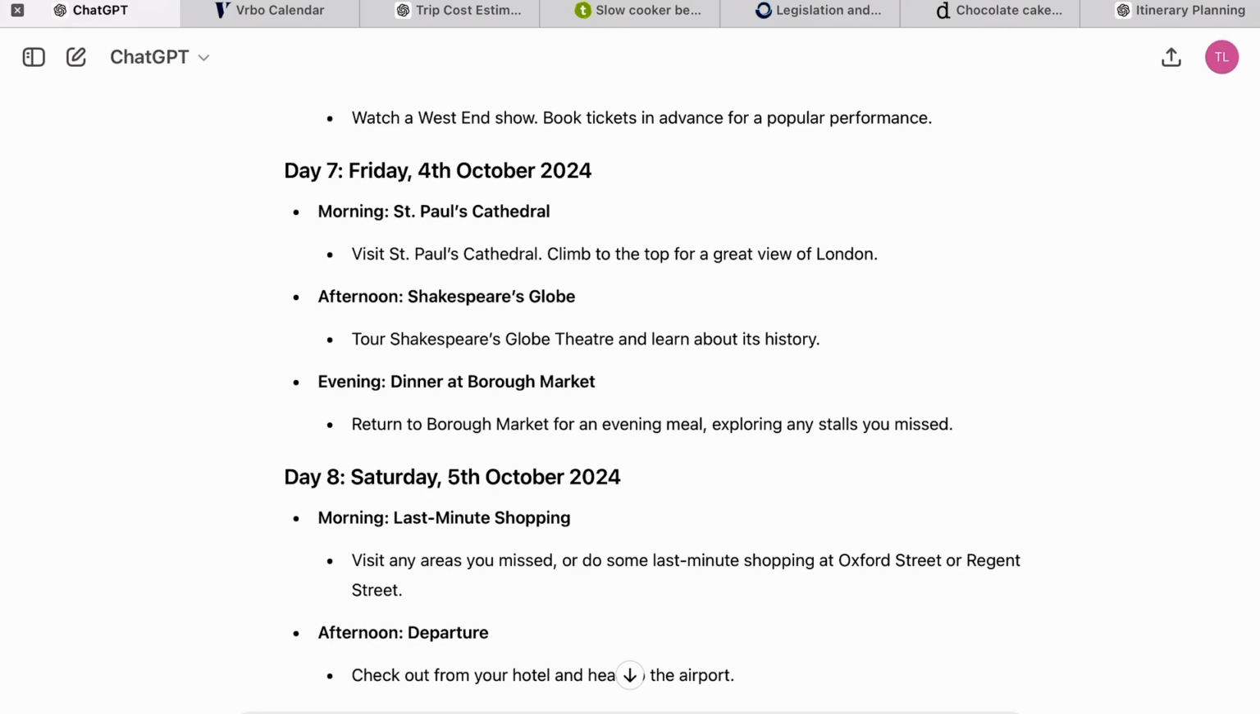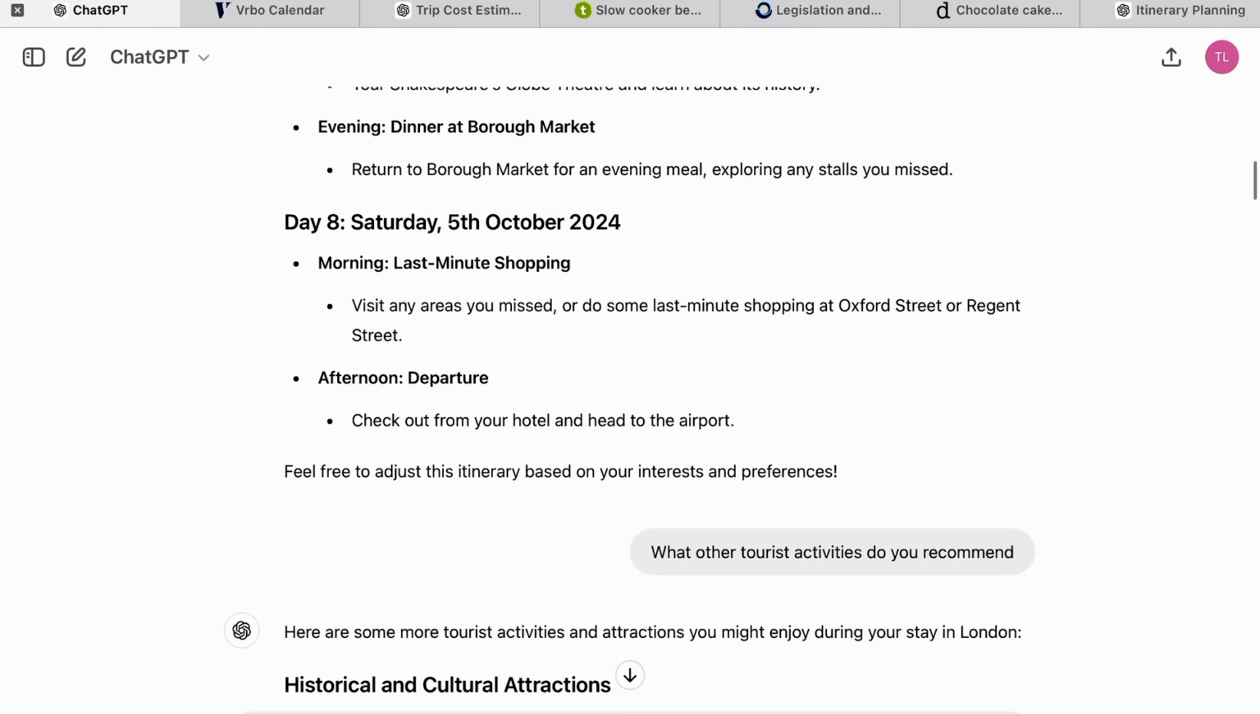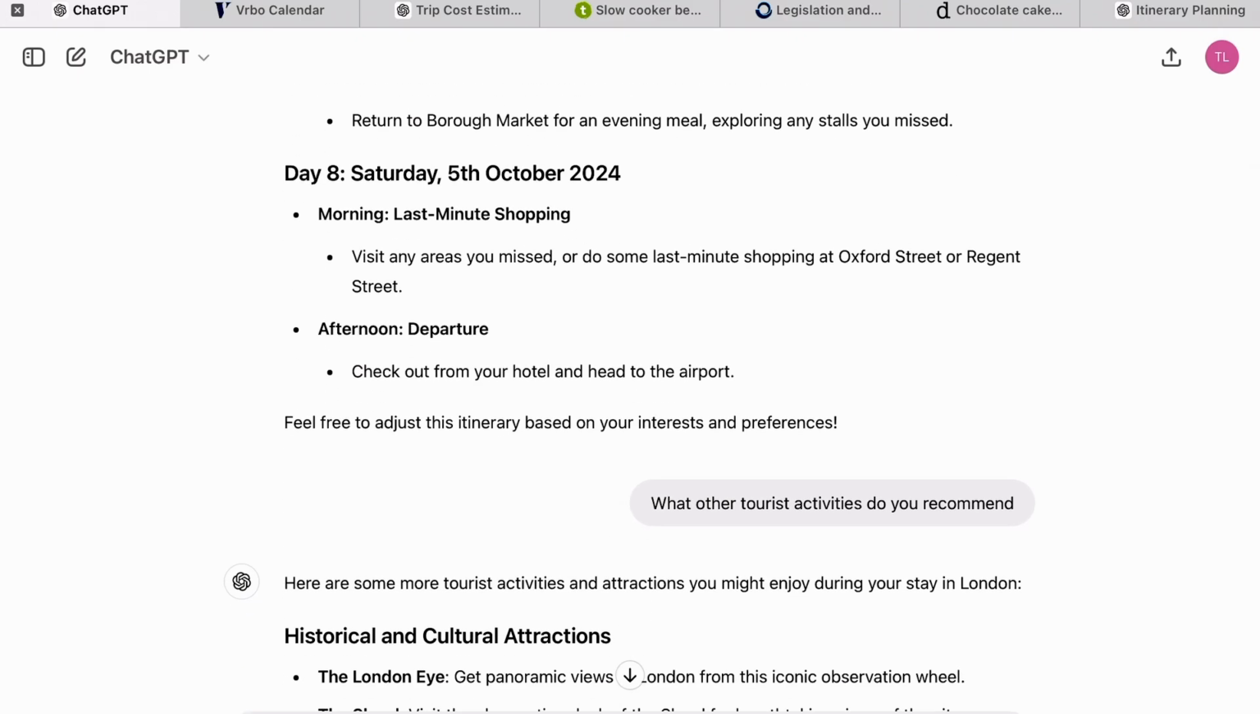This might be one to watch out for. You do need to fact check on ChatGPT. Sometimes it gets things wrong. I'm not entirely sure that Borough Market is open in the evening, so that's something to watch out for. It is always good to check these things are actually open at the times that it suggests. And then it's got some last minute shopping on the last day.